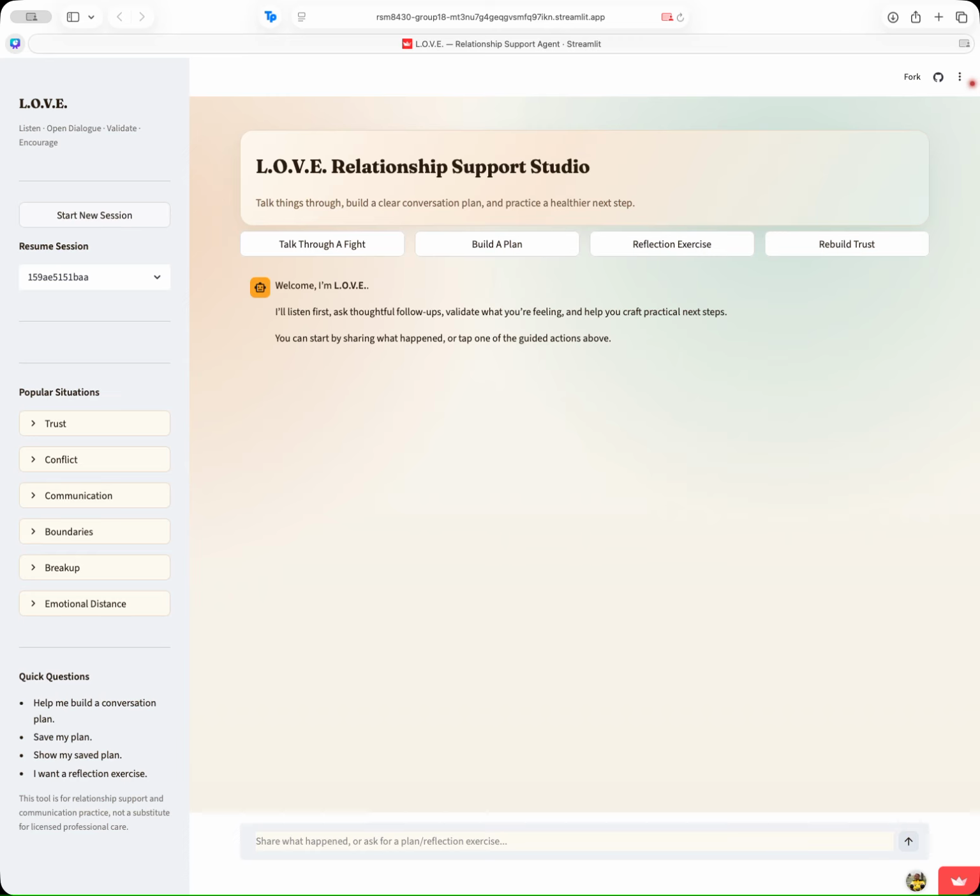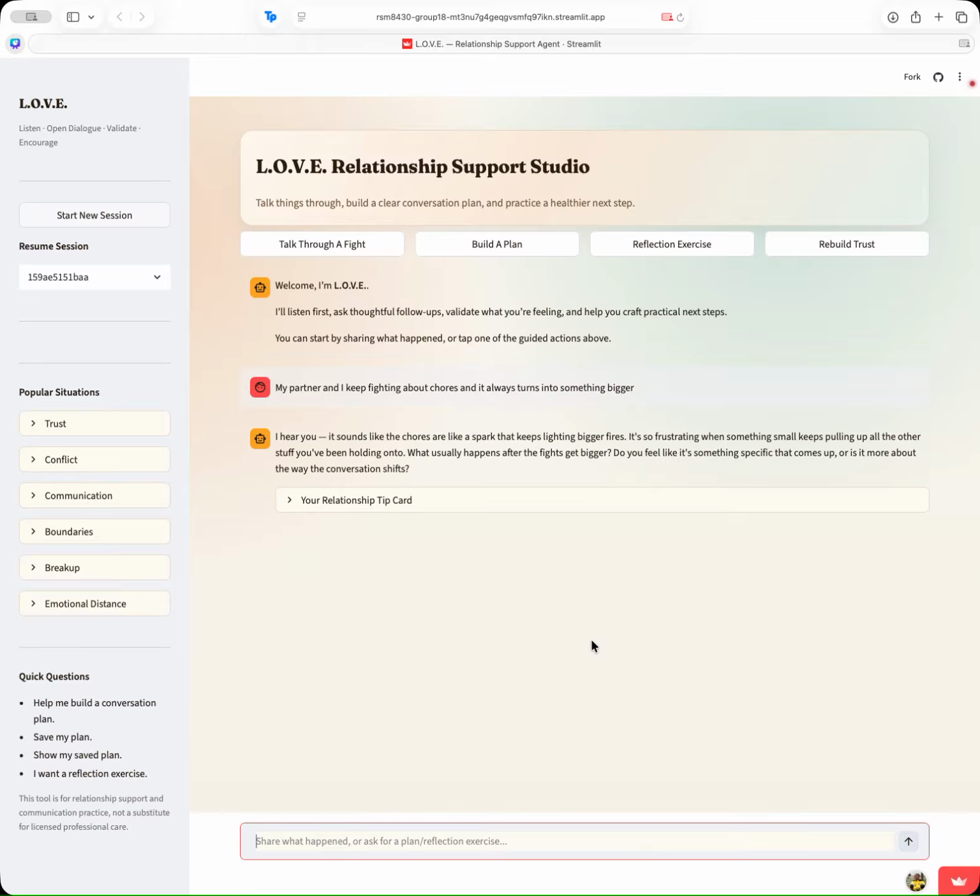But to give you an idea of what the natural rag conversation will look like, I'll start off with this example. So, my partner and I keep fighting about chores and it always turns into something bigger. So we'll let the agent think, right? And as you can see, it's using a more empathetic tone, to be a bit more sensitive to these relationships in this environment.